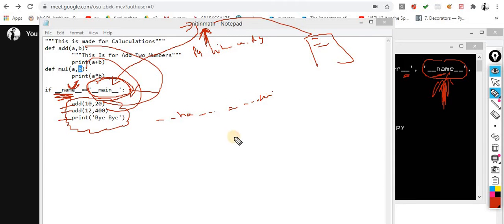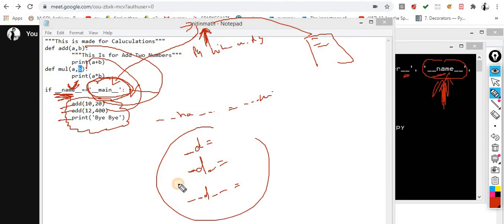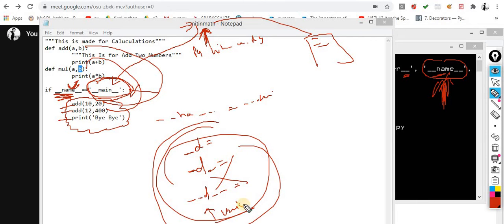And in my first session, I already told you that you can define a variable something like this, with double underscores on both sides. You can define the variable like this, and these are called magic keywords, or you can say magic variables as well. Mostly these are used when you are supposed to implement the concept of polymorphism.